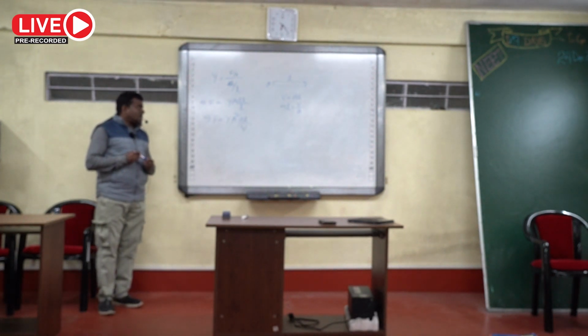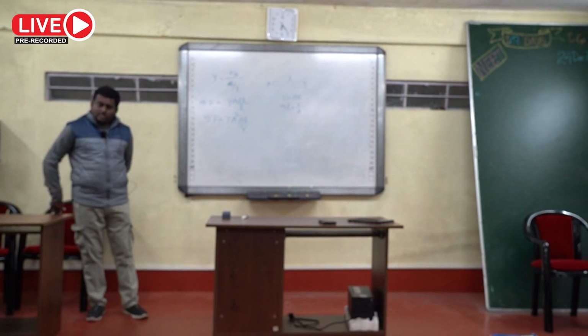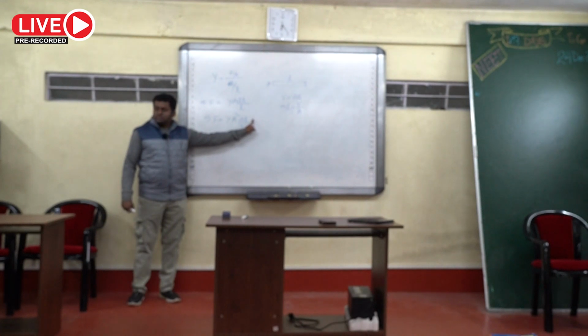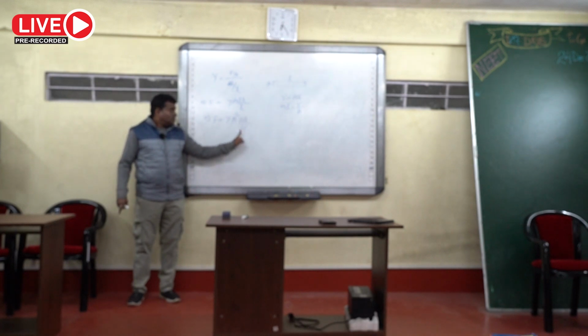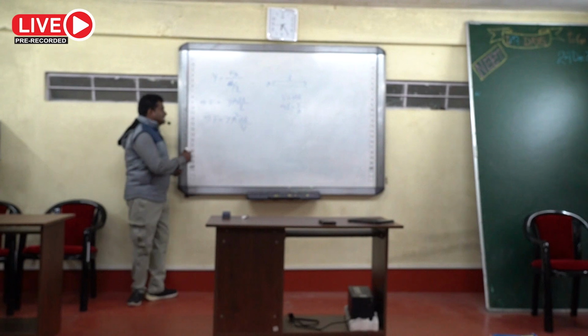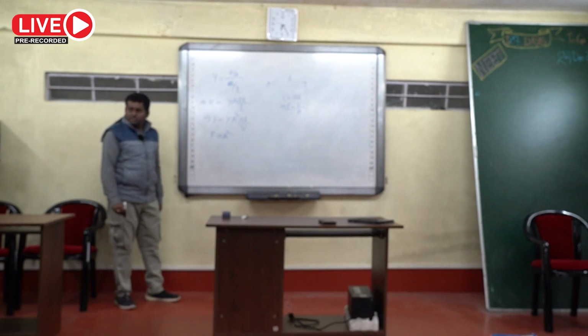Y A square delta L by V. Okay. Now, for both the wires, increase in length should be same. So delta L are equal. Volume of the wires are equal. Young's modulus are equal because they are of same material. So in that case, F is directly proportional to A square.